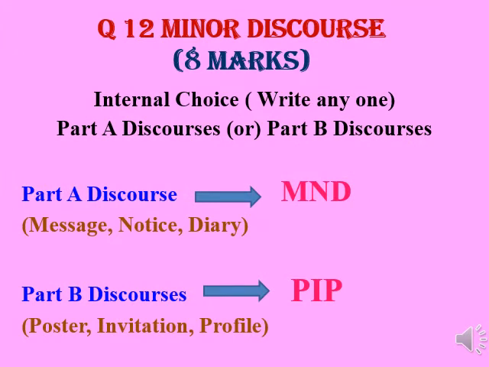Coming to question number 12, it is minor discourse. Here also there is internal choice. You have to write any one minor discourse. It is for 8 marks. Part A discourses: M and D, message, notice, diary. Part B discourses: PIP, poster, invitation, profile. Here also keep the features of discourses given in page numbers 259 and 260 of the textbook.